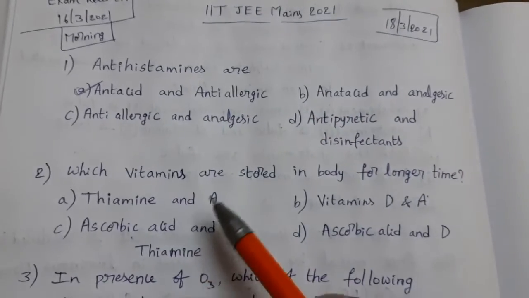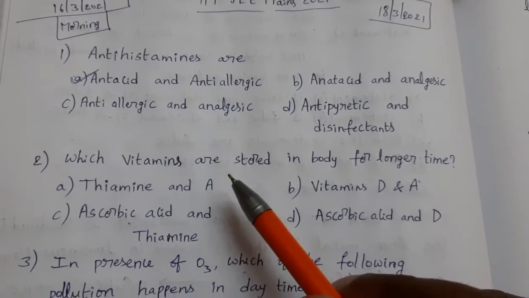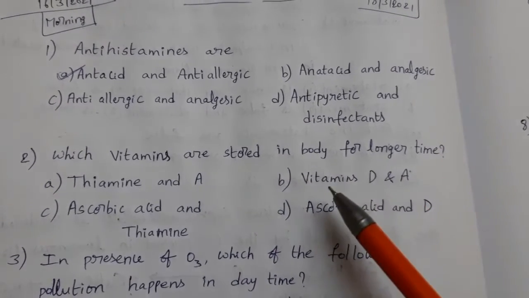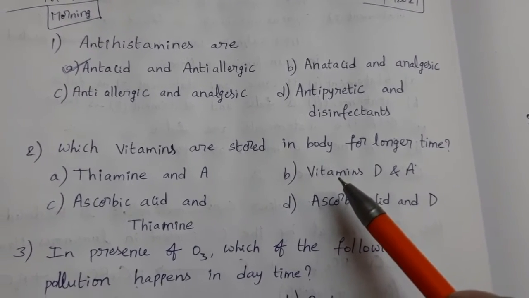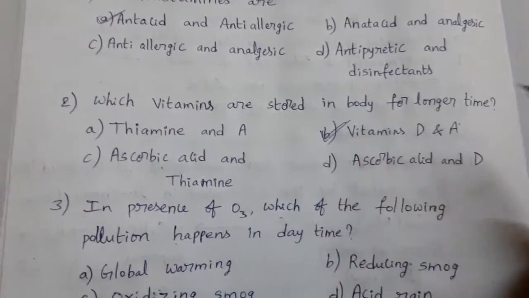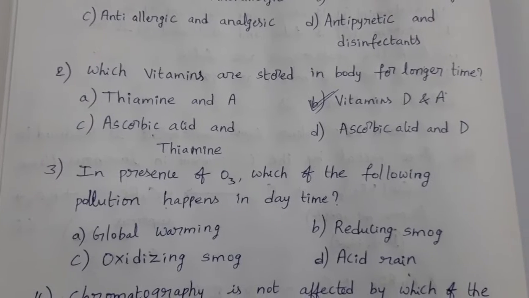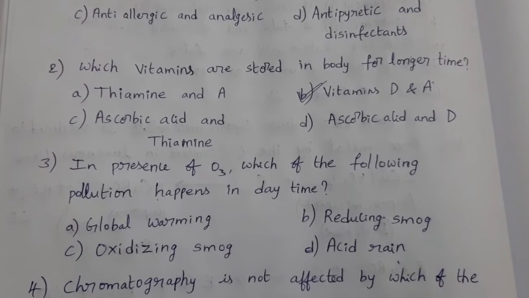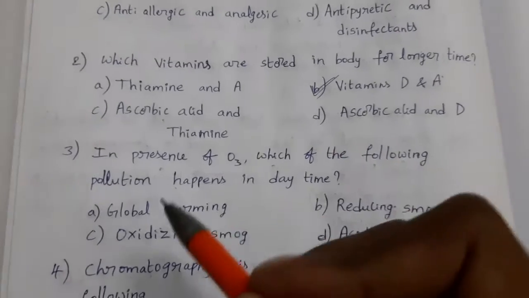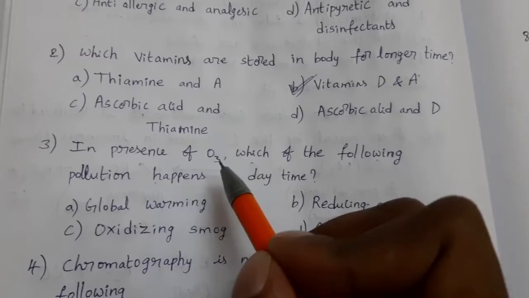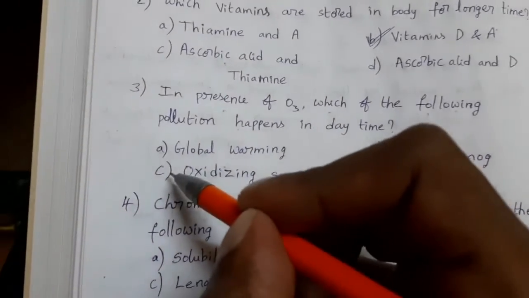Antihistamine can work as antacid, or some other drugs acts as an anti-allergic. Okay. Next, which vitamins are stored in body for longer time? Vitamin A and D can store in our body. Option B is the answer. Next, in presence of O3, which of the following pollution happens in daytime? Oxidizing smog can occur in daytime in presence of ozone. Option C is the answer.